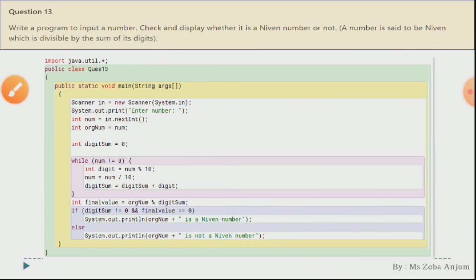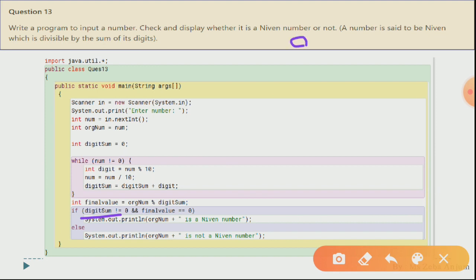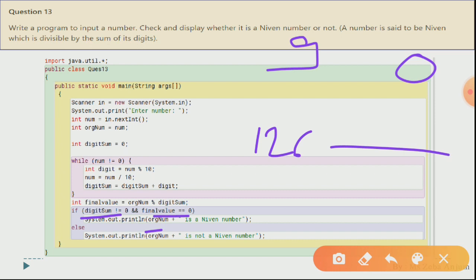Now see over here, digit sum not equal to 0. Our condition is true because we have got 9 as our digit sum. And the final value equal to 0 is also true. Both the conditions are true. Hence, our original number, that is 126, is a Harshad number. And if the condition is false, then your original number is not one.